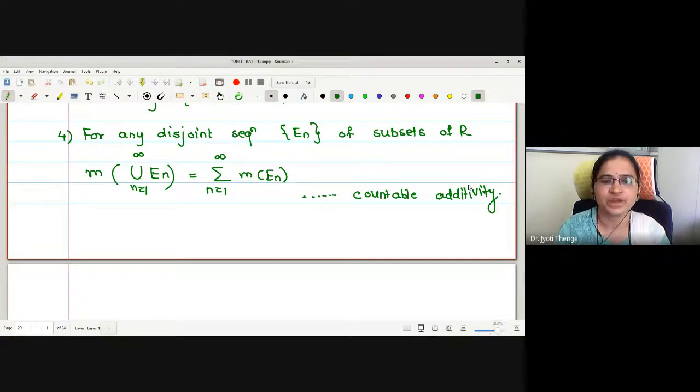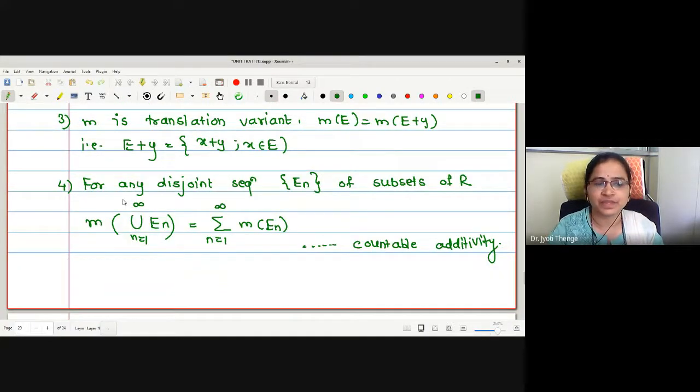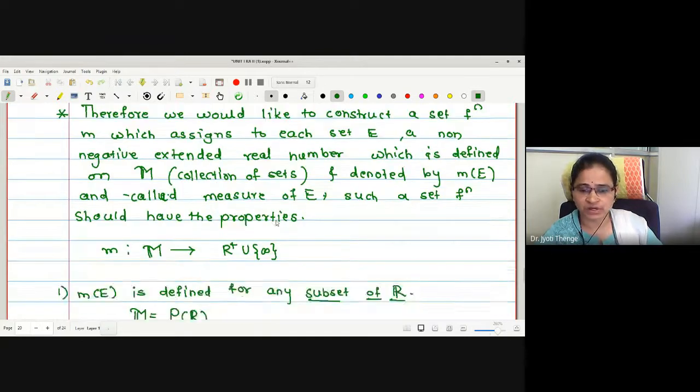Is that okay? First property, measure should be defined for any subset of R. Second, for an interval, measure should coincide with length because this is a generalization of the length concept, right? Third, measure should be translation invariant. Fourth, measure should be countably additive. That is, measure of union is summation of measure of the respective sets. Is that okay? This is how length is extended to the measure concept for an arbitrary set E.